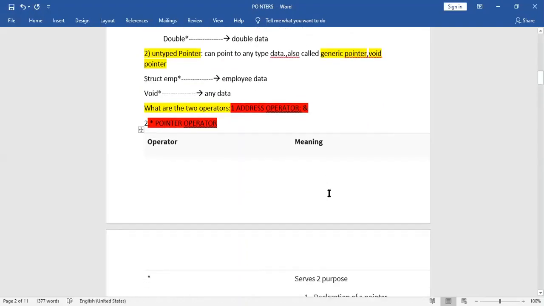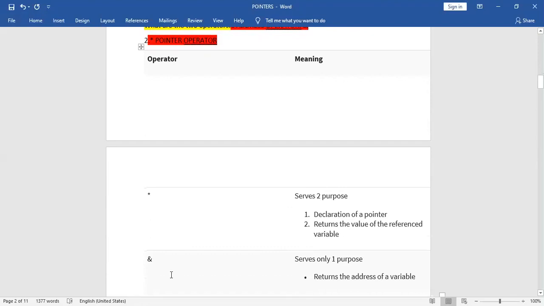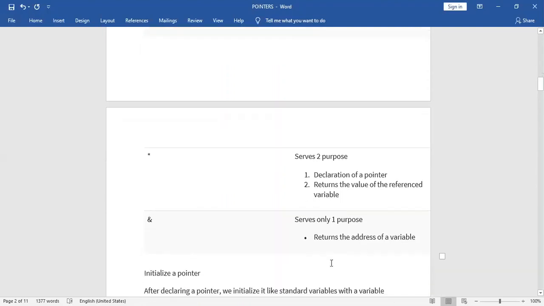Okay. Now, what is the use of the address operator and the pointer operator? The address operator serves only one purpose. It will return the address of a variable, means the memory location of the particular variable you specified. I am repeating: the address operator returns the address of a particular variable.